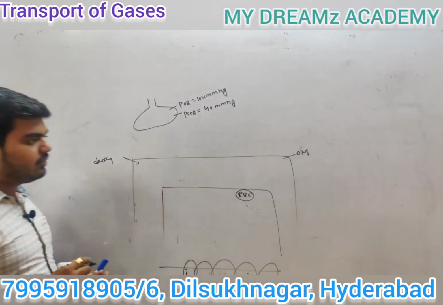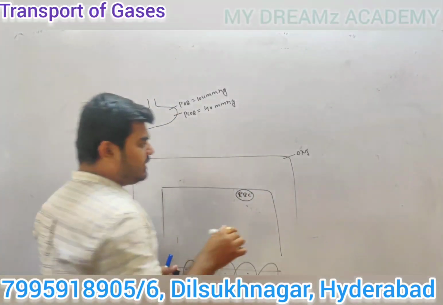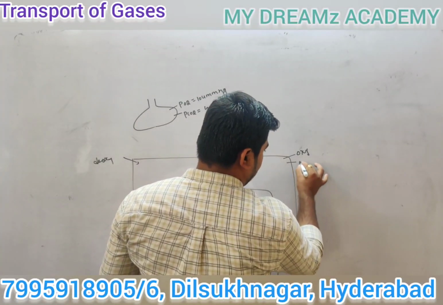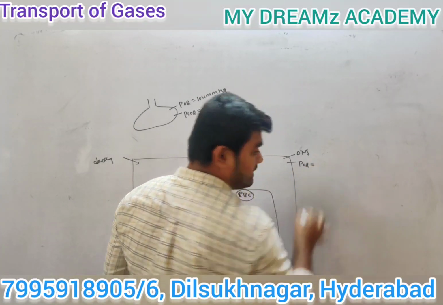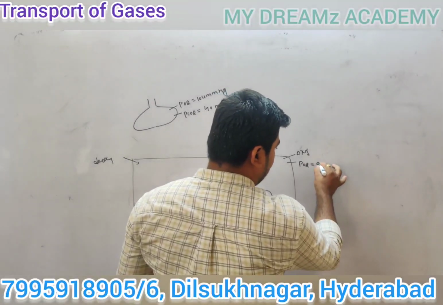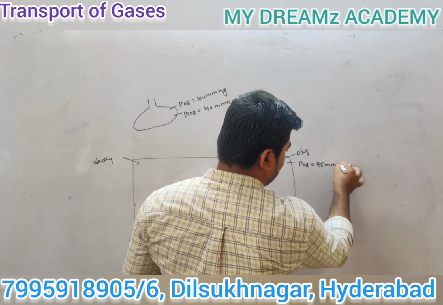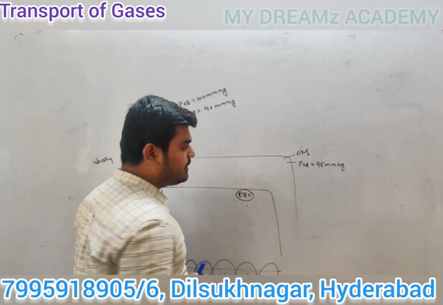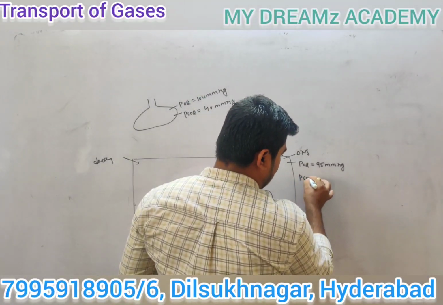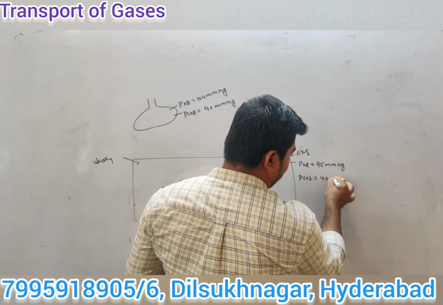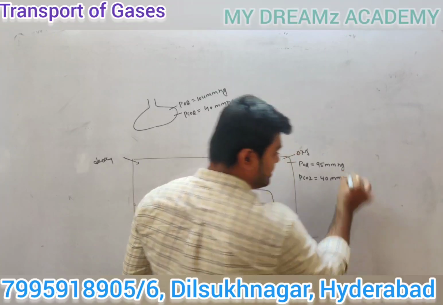Now listen carefully. In case of the oxygenated, the partial pressure of oxygen is 95 mmHg and the partial pressure of carbon dioxide is 40 mmHg.